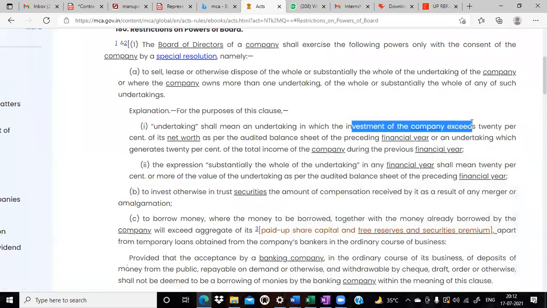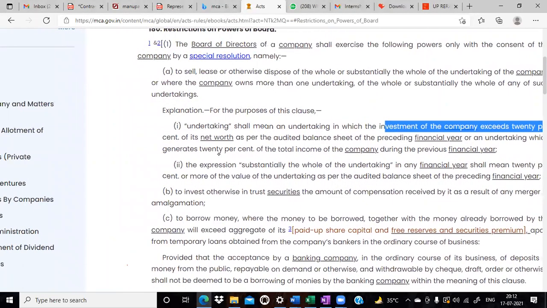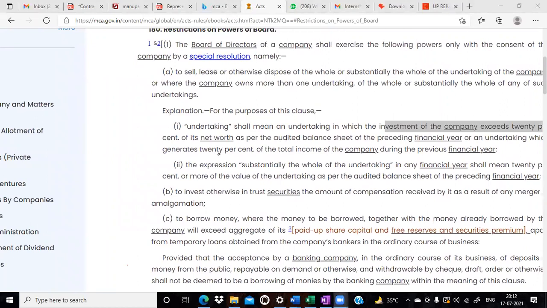Investment exceeds. Investment में exceed है. Income exact 20% हो चलेगा. If अगर income exceed नहीं करती तो चलेगा. Yes, you remember or not? This one is important. Generate 20% of the total income. So हमें याद रखना है कि income में 20% है, investment में exceeding 20% है.